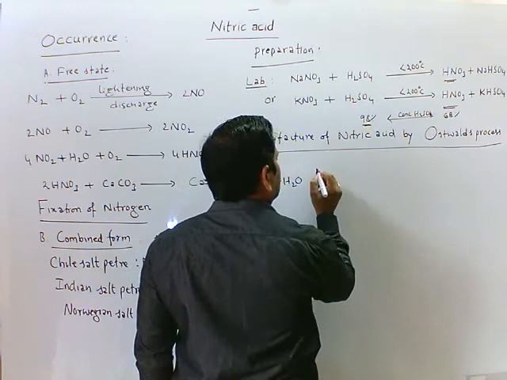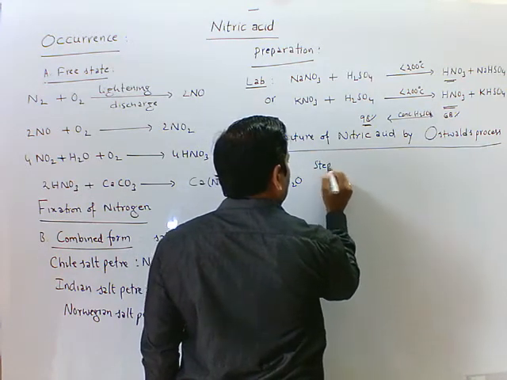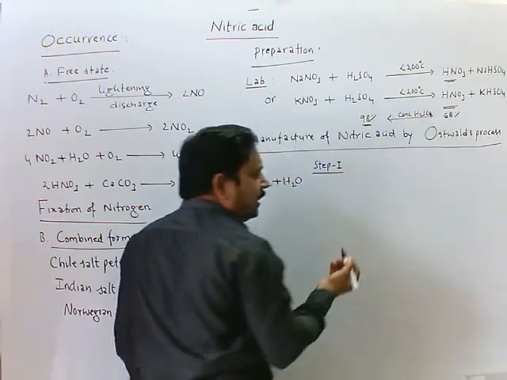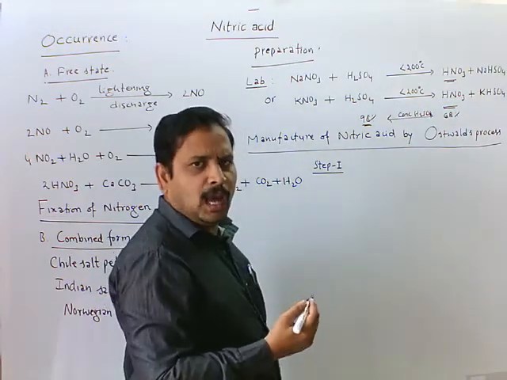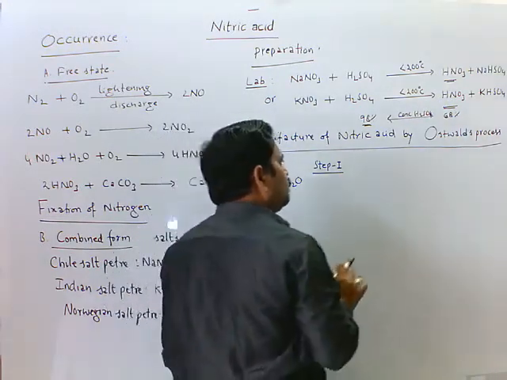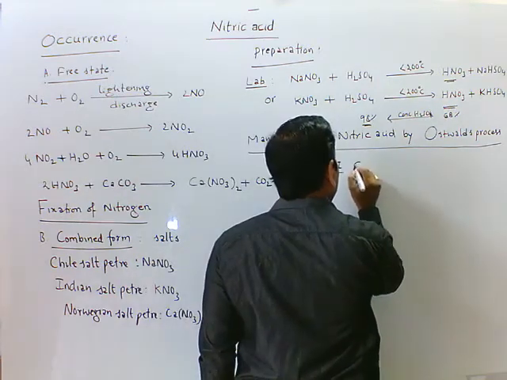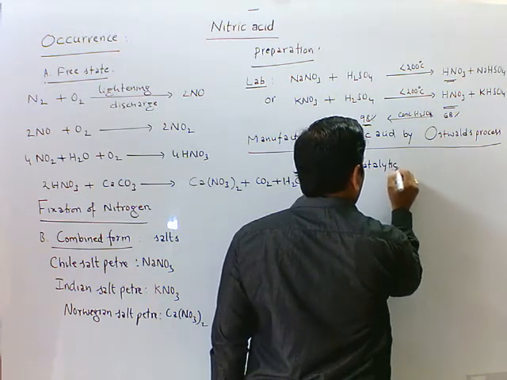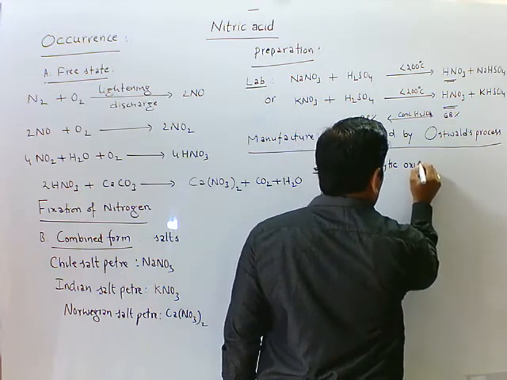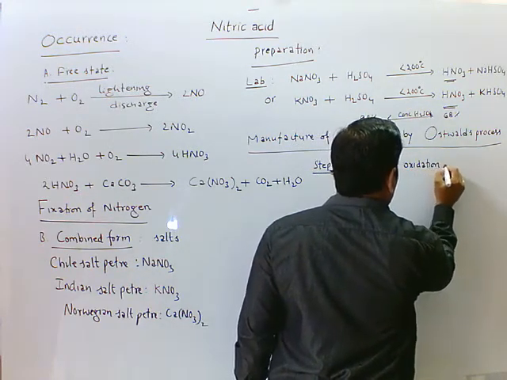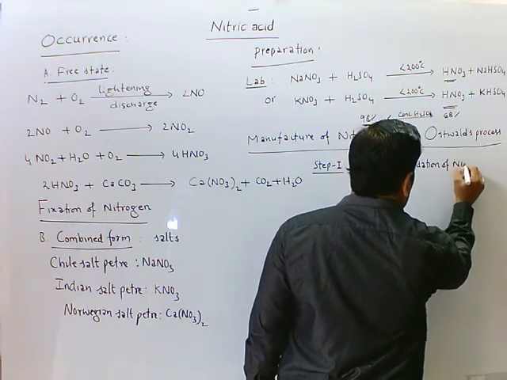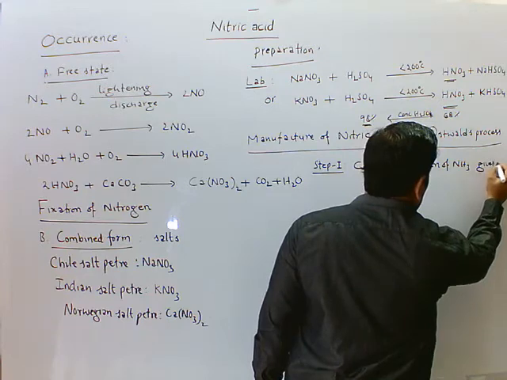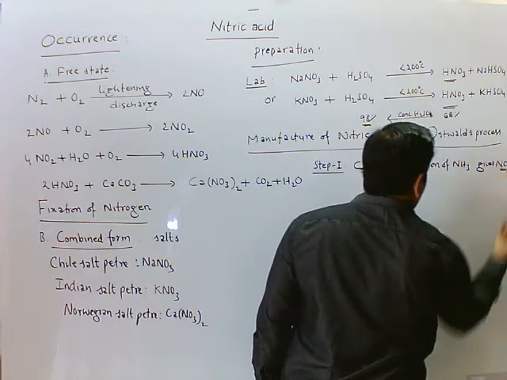Step 1 is catalytic oxidation of ammonia gives nitric oxide. Catalytic oxidation of ammonia gives nitric oxide.